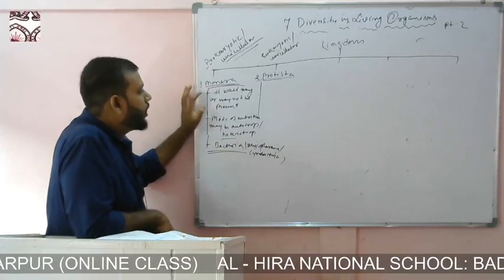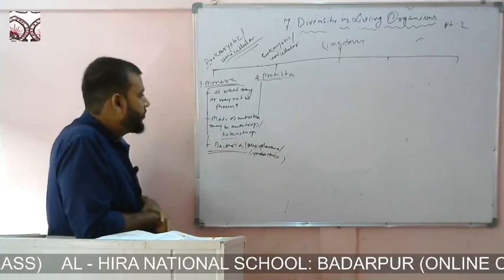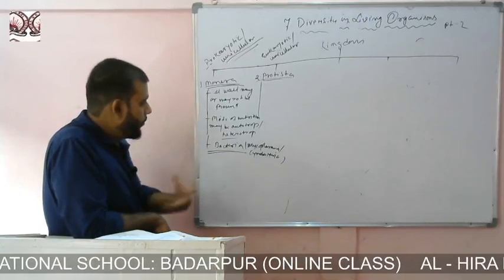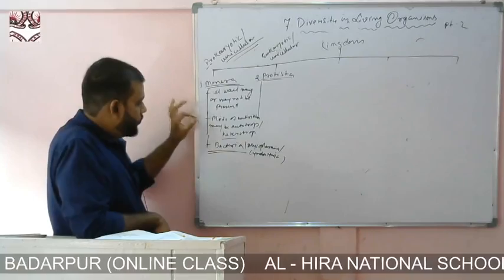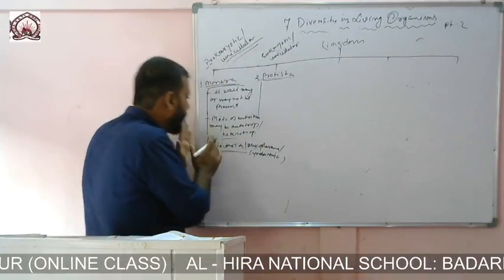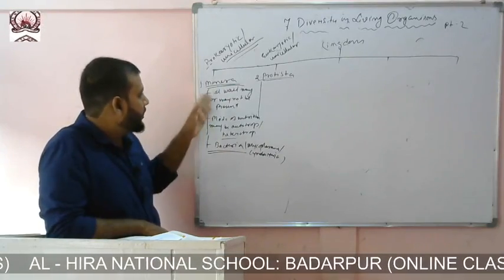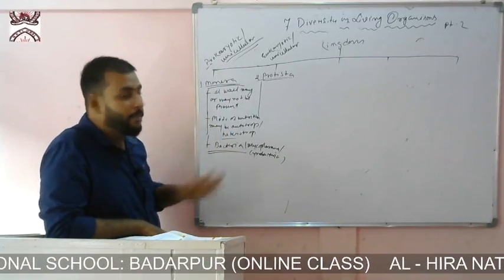First of all, the cell wall of the organisms of kingdom Monera may or may not be present. Their mode of nutrition may be autotroph or heterotroph, because still they are underdeveloped, still they are primitive, so nothing is concrete here.